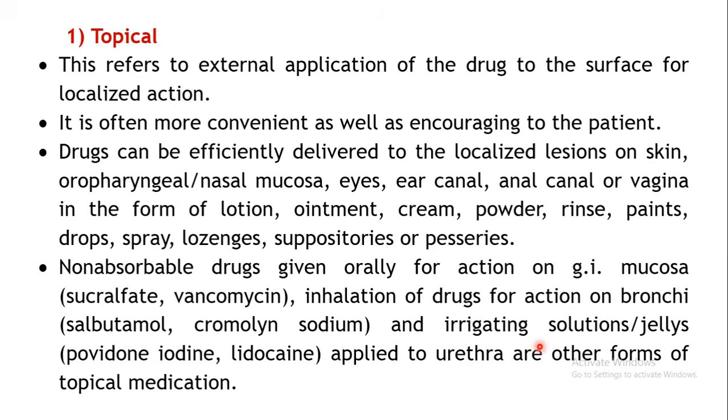The next is the irrigating solutions or the jellies, like say for example povidone iodine or lidocaine. So these are the solutions which may be applied to the urethra. So here these drugs are applied interiorly for irrigation purpose. Though they are applied interiorly, still they have to produce the local actions.